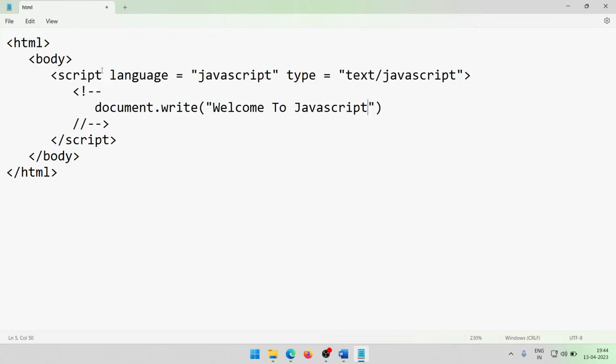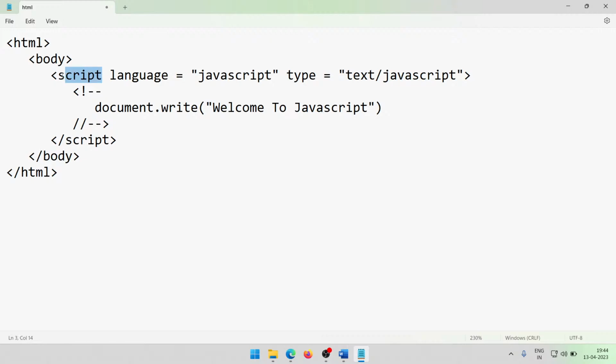Using the document variable and the dot operator, I call the corresponding inbuilt function. So I am calling the write function, and within double quotes I give welcome to JavaScript.